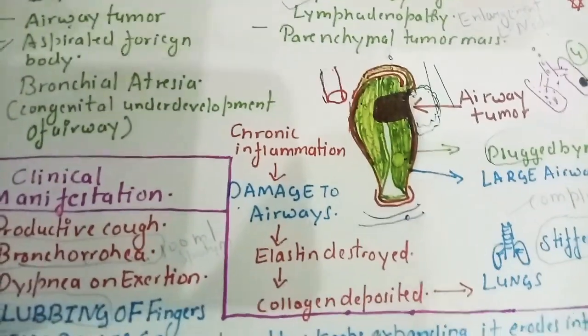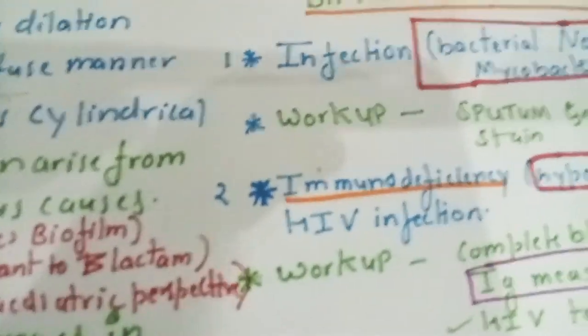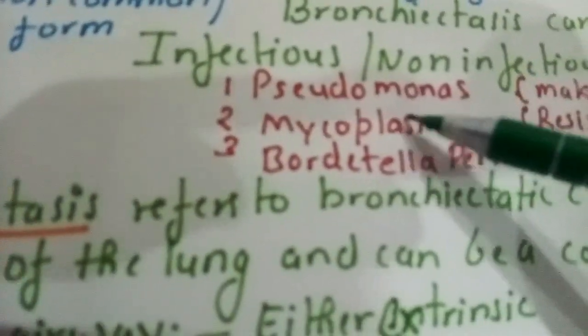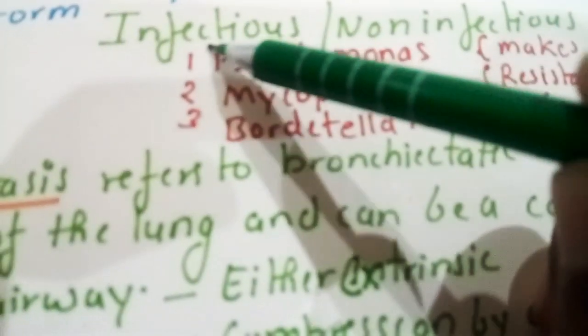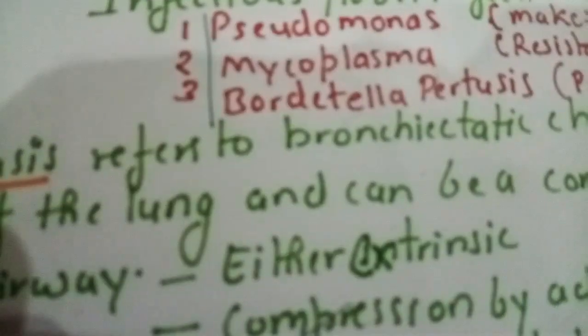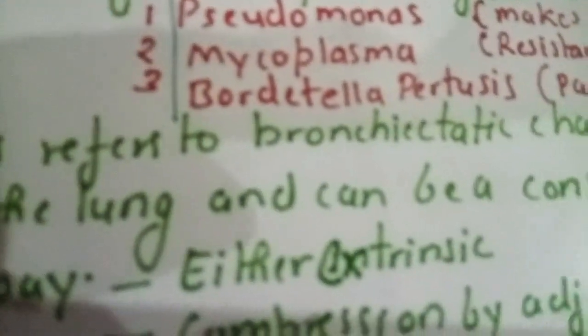Now let us talk about diffuse bronchiectasis. The first cause of diffuse bronchiectasis is infection, and infection by these three: Pseudomonas, Mycoplasma, and Bordetella pertussis. The three most common bacteria which cause bronchiectasis are Pseudomonas, Mycoplasma, and Bordetella pertussis.